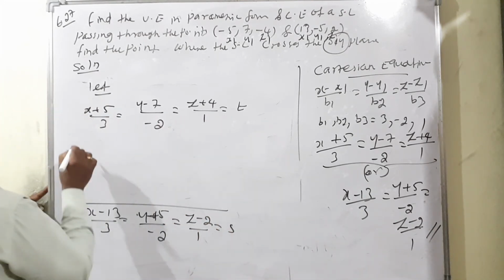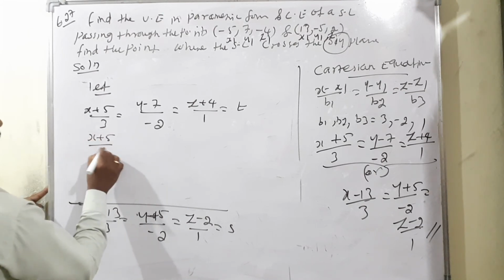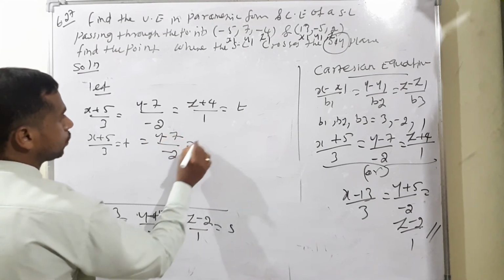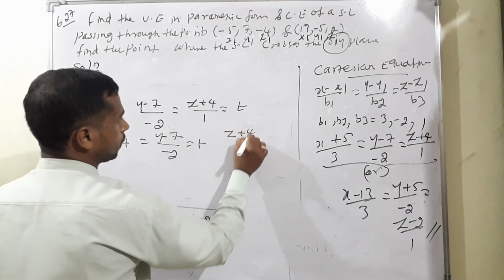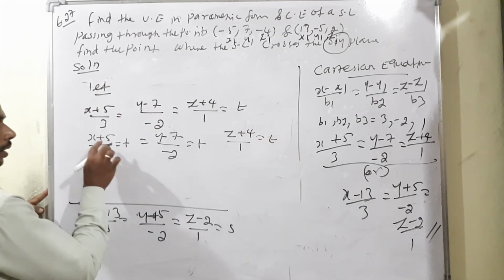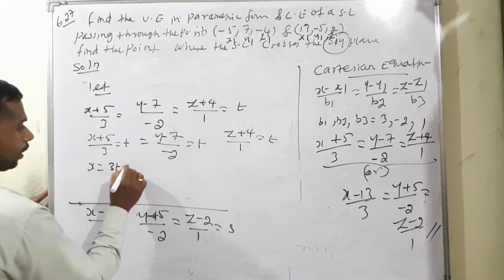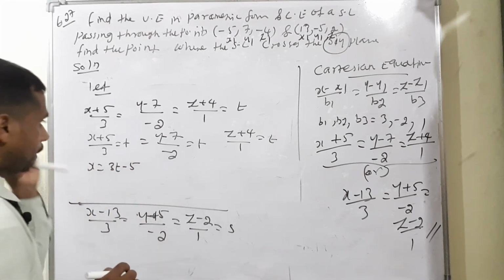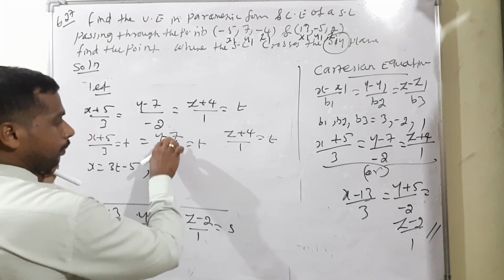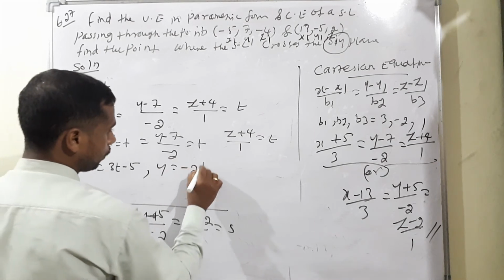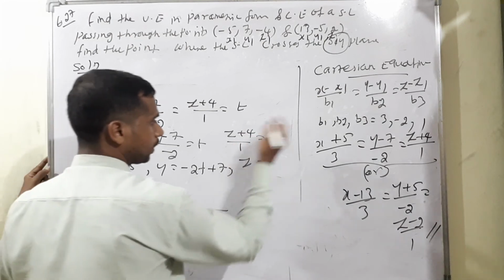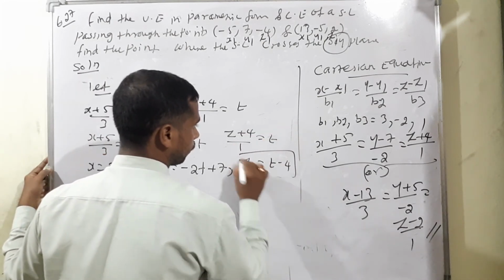So equating each to t: (x + 5)/3 = t, (y - 7)/(-2) = t, (z + 4)/1 = t. So x = 3t, and bringing the 5 to the other side, x = 3t - 5. Then y = -2t, and bringing the minus 7 to the other side, y = -2t + 7. Last, z = t, bringing the 4 to the other side, z = t - 4.